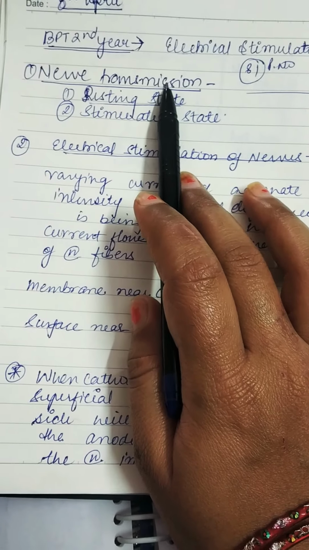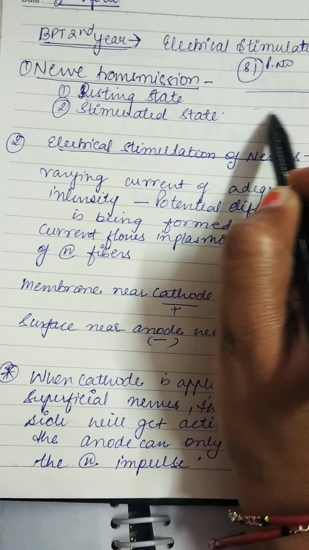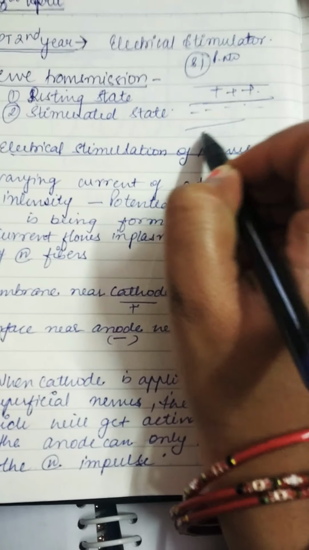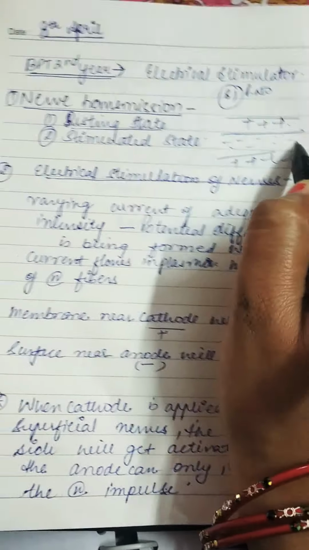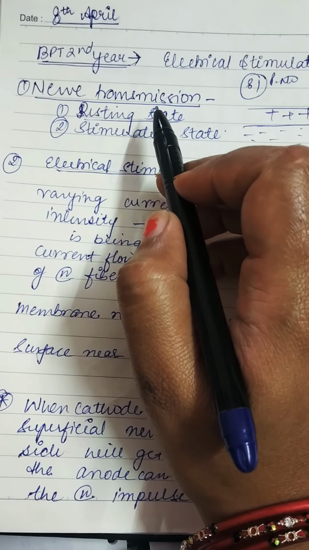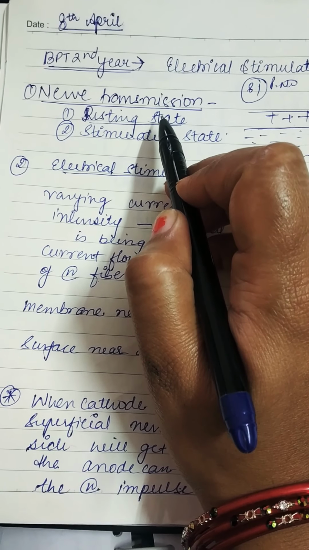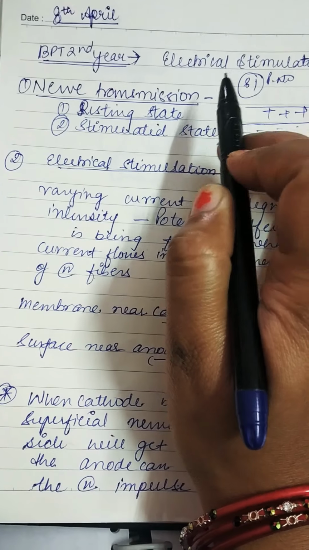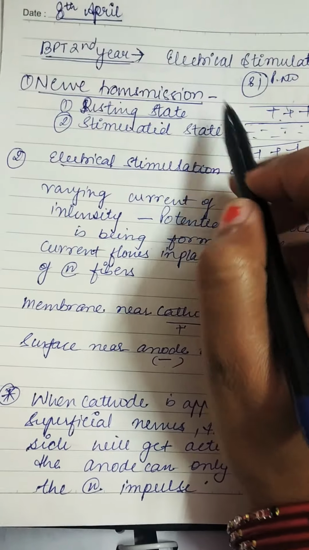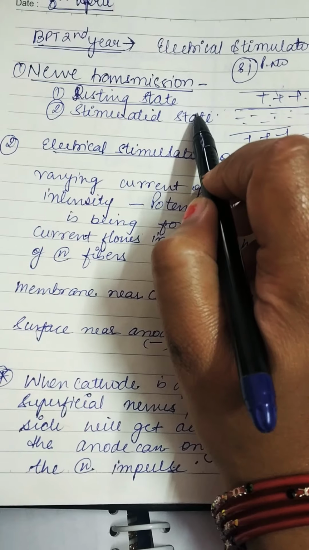As you know, a nerve in a resting state is positively charged outside. Okay, so outside there is a positive charge and inside there is a negative charge. So when any electrical stimulation is applied to the nerve, there is a change in the potential across the membrane, and if the potential reaches the adequate limit, it will cause a change in polarity, and that will be known as action potential, and that state of the nerve is known as the stimulated state of the nerve.